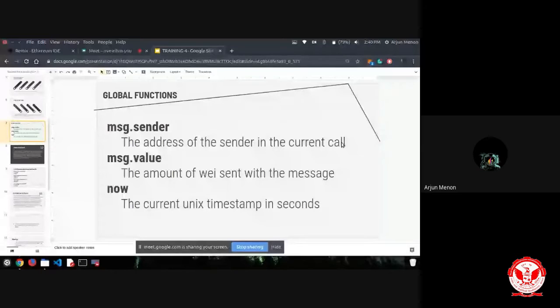Similarly, msg.sender returns the immediate sender of the message or the transaction. It returns the address of the previous account in the flow of the message. For that, we can take the example of three contracts.